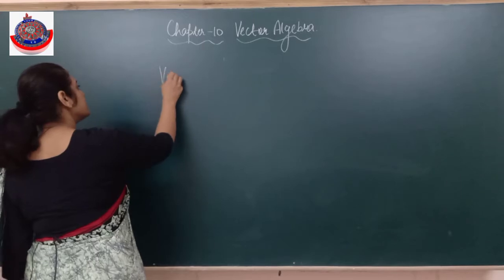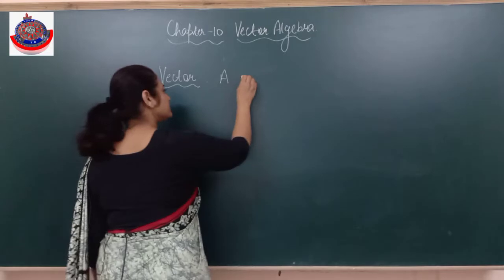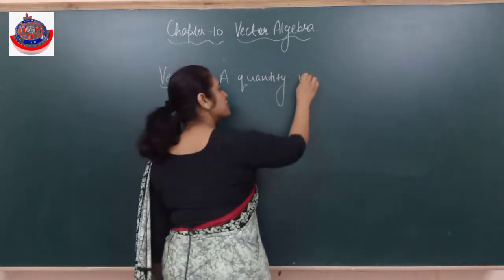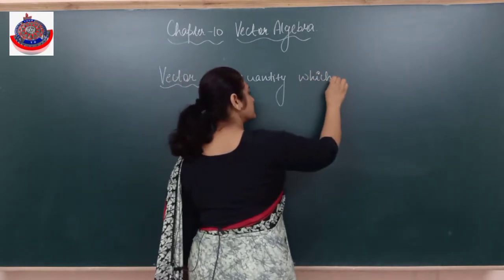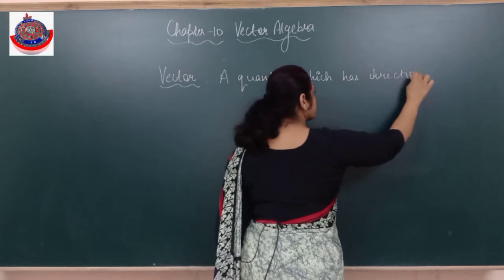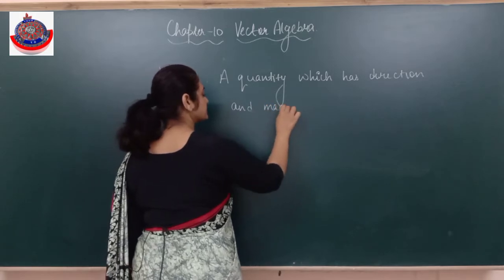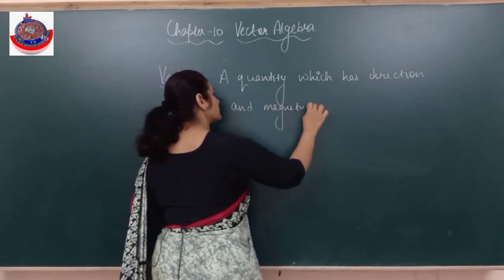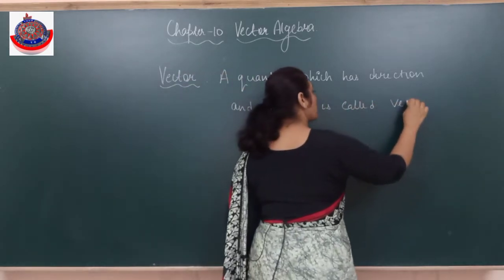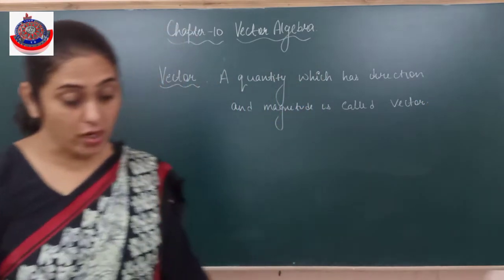So I say, what is a vector? A quantity which has direction and magnitude is called a vector. Is it clear? It's called a vector.